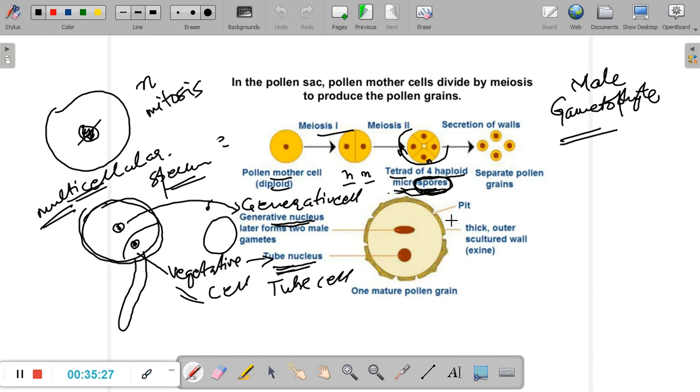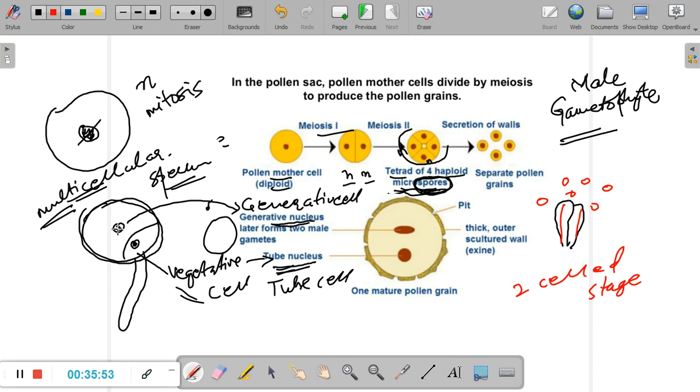Now the last thing that I need to speak to you about is that the pollen grain usually is released at this stage from the anthers. The bilobed anthers undergo dehiscence, the splitting up of the wall and the release of the pollen grains. So a large number of pollen grains are released at this particular stage, right? And this is called the two-celled stage.